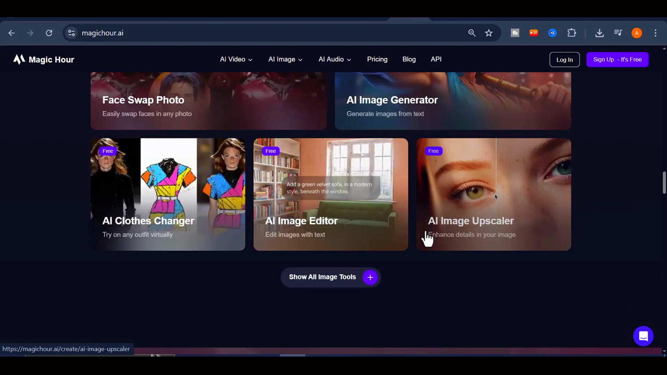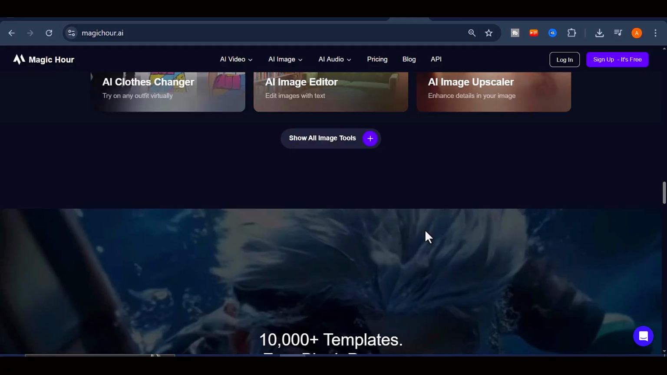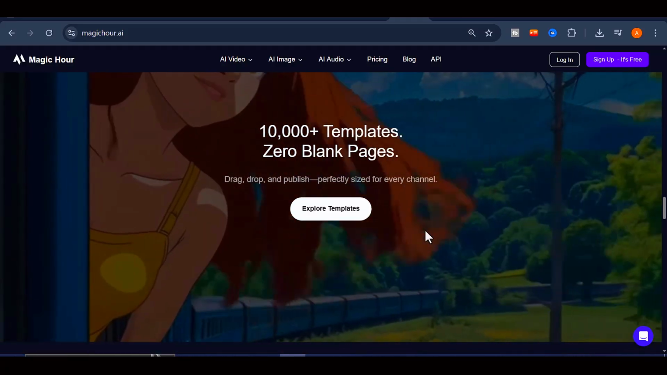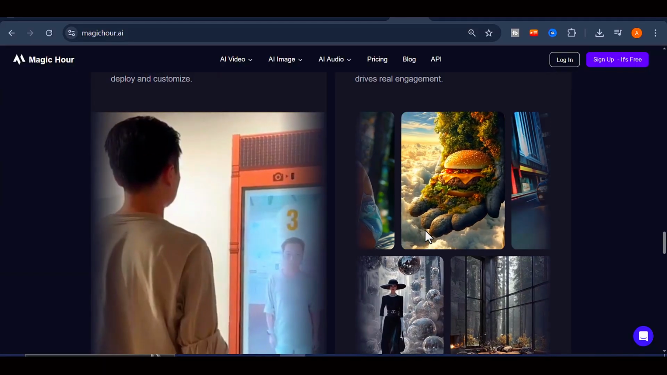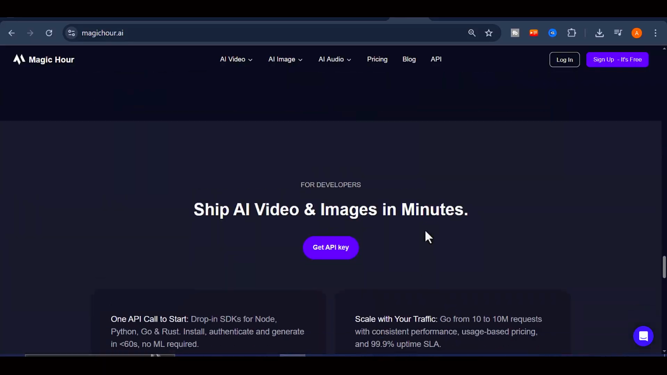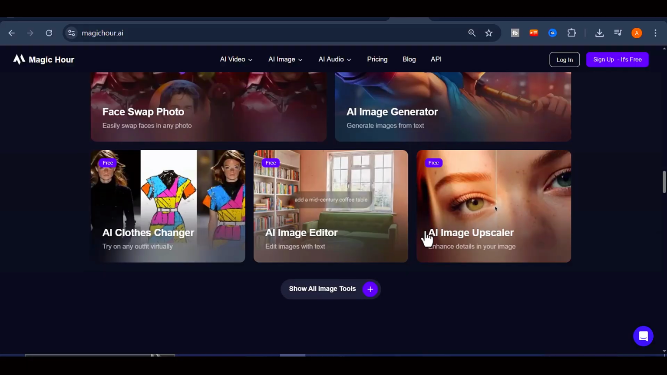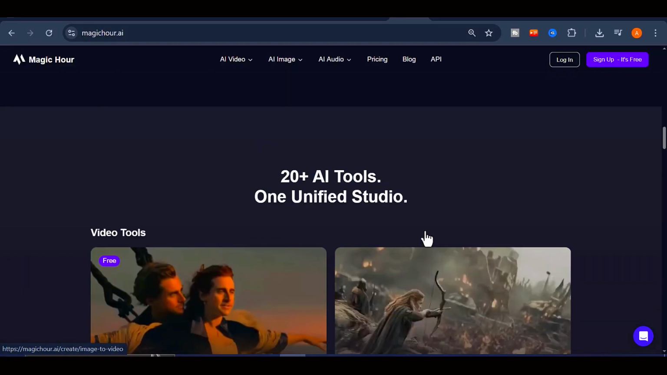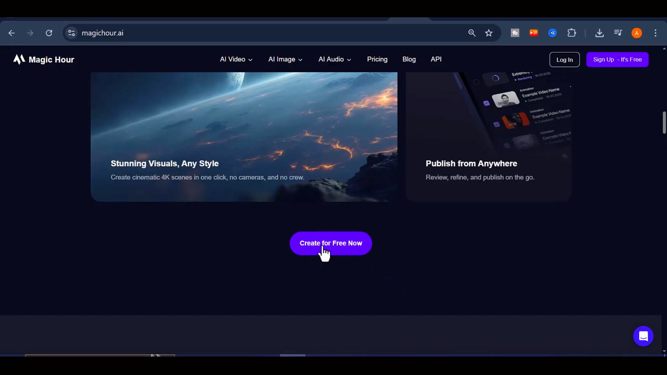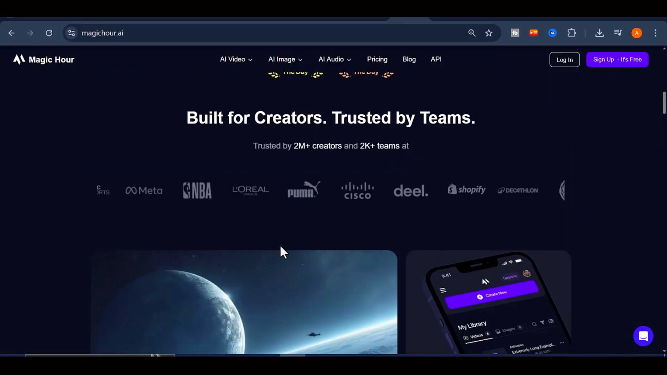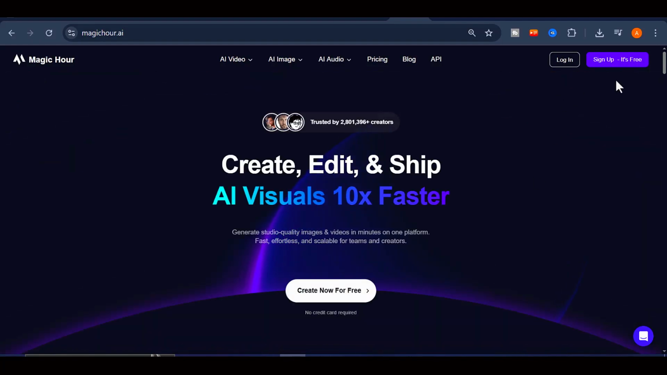The workflow feels simple from the moment you log in, whether you are creating solo or collaborating with others, and the final output looks polished enough for any social platform or professional client. One of the most impressive parts is that you can begin using the platform at no cost, which gives you the freedom to experiment and test different ideas without stressing about payments.